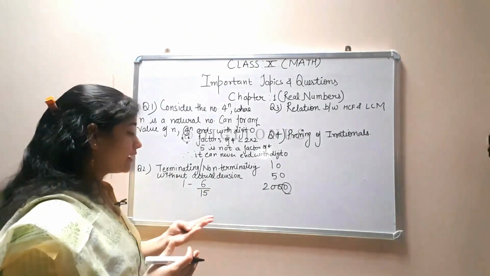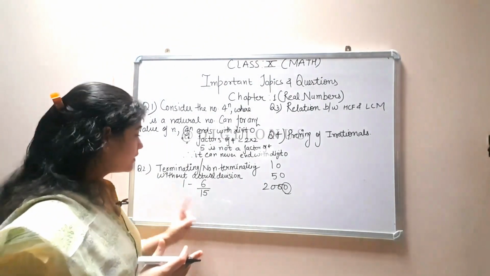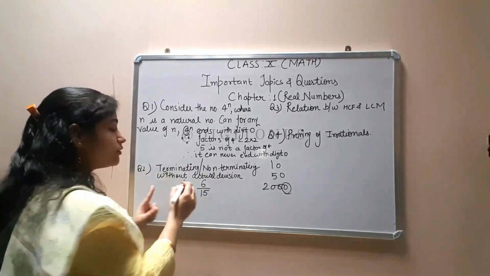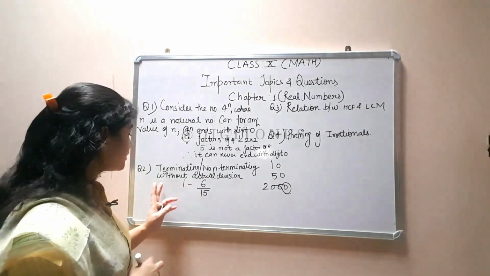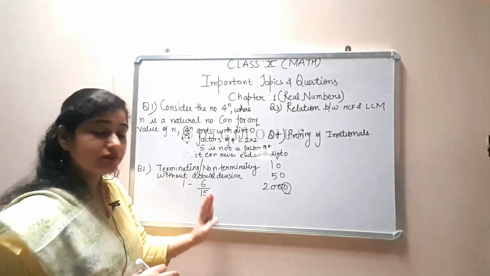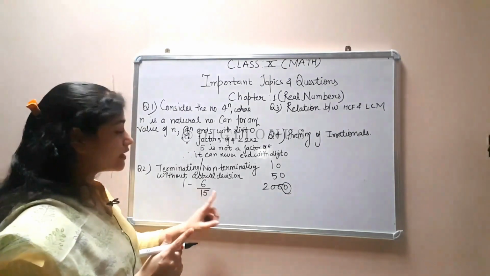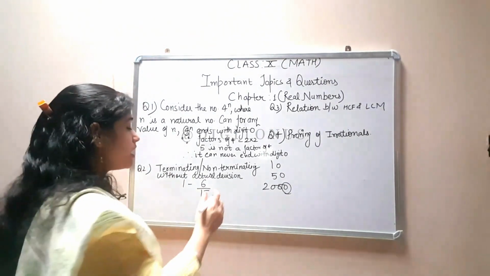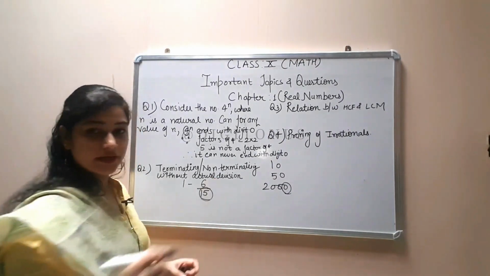So you can find it by two methods. By dividing, numerator divided by denominator, but if it is written clearly that you have to find without actual division, तो आपको थोड़ा सा solution उसका करके दिखाना पड़ेगा that you are finding without actual division. How to find without actual division? By finding the factors of the denominator.